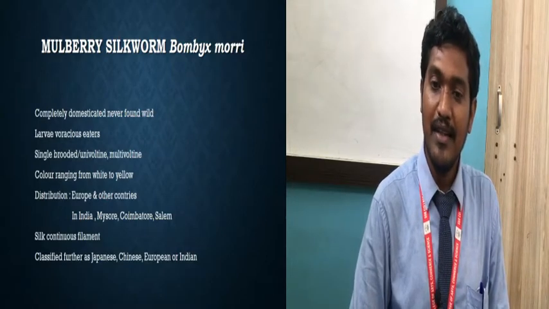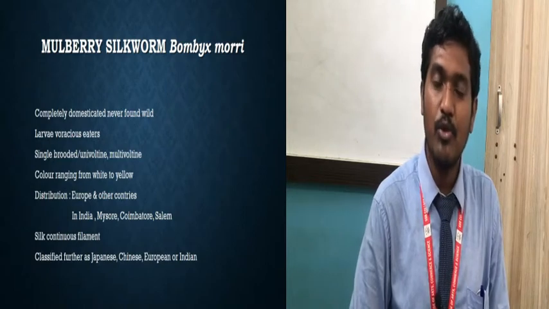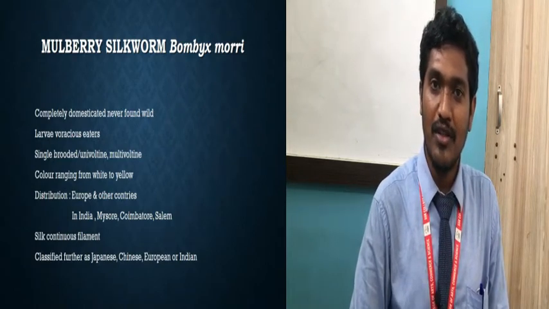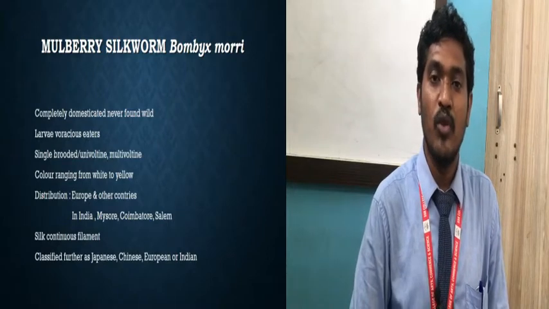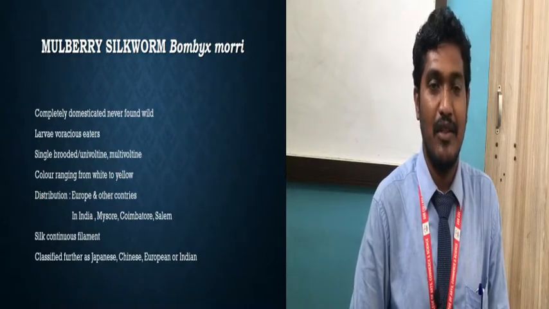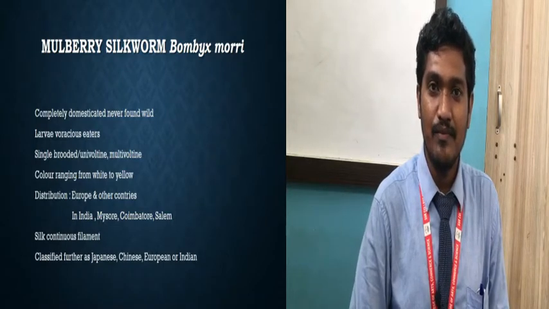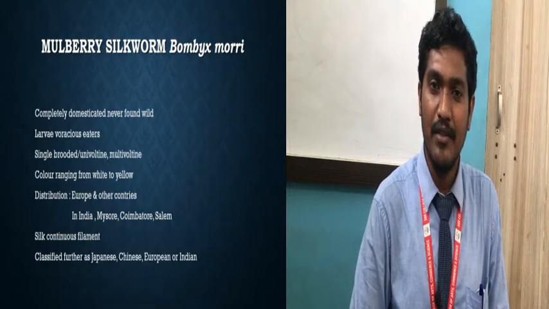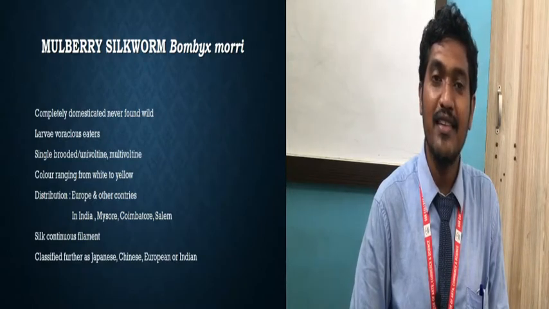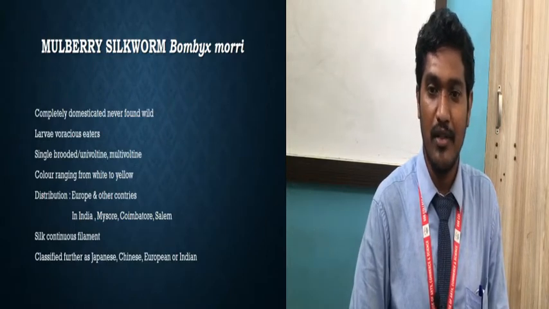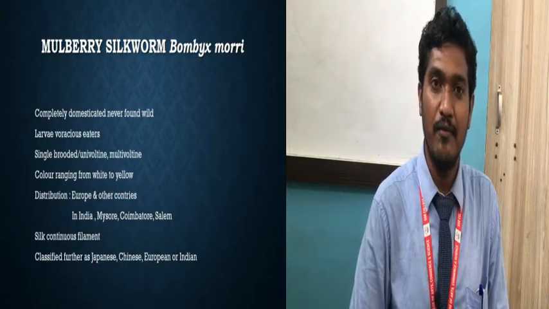Then next, the larvae is given. How is the larvae? See what is given about the larvae: it is a voracious eater. What is meant by voracious? The larvae feeds intensively. It feeds a lot in its larval stage. Its feeding in the larval stage will be higher, and that is called a voracious feeder.